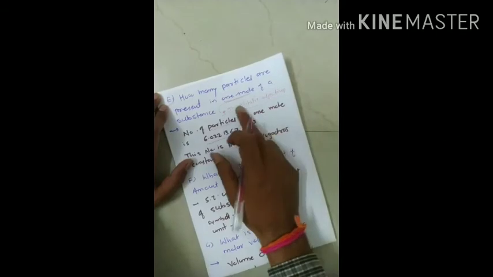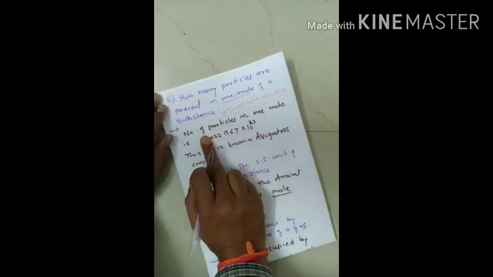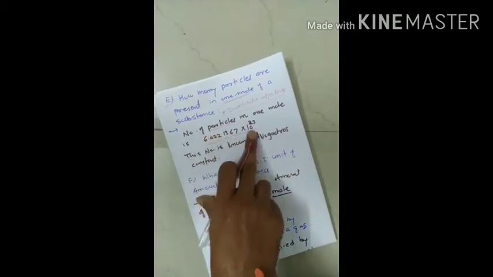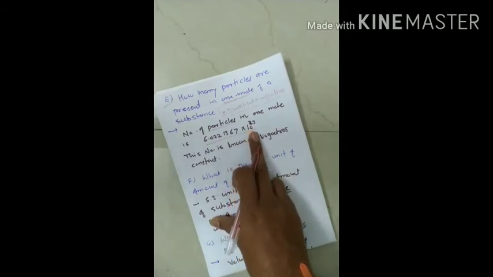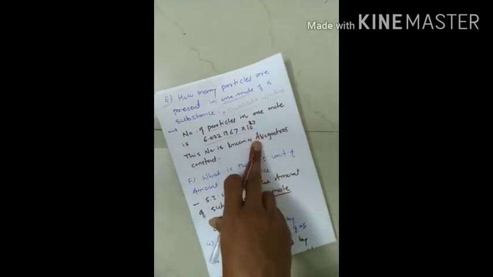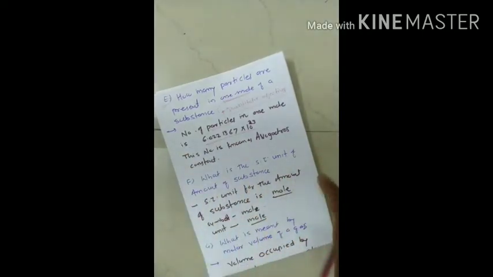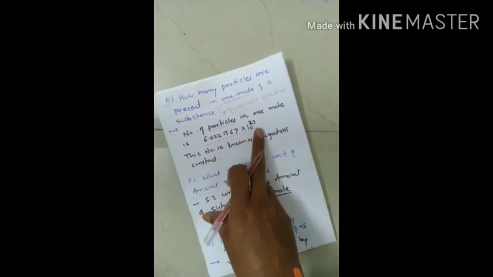So this is how the concept of 1 mole is applicable. 1 mole of any substance is nothing but 6.0221367 into 10 raised to 23. This is most important. Most of the time they will give you a compound and ask you to find out one mole of that compound. Irrespective of the molecular mass, 1 mole means this much quantity, 6.0221367 into 10 raised to 23.